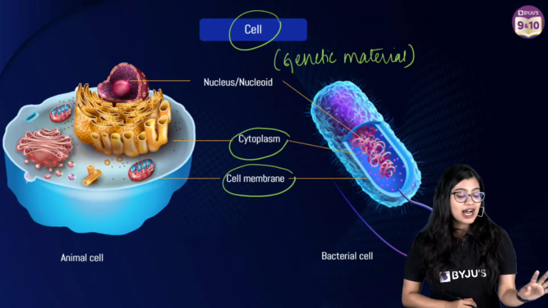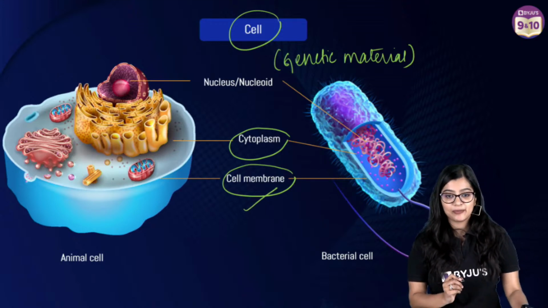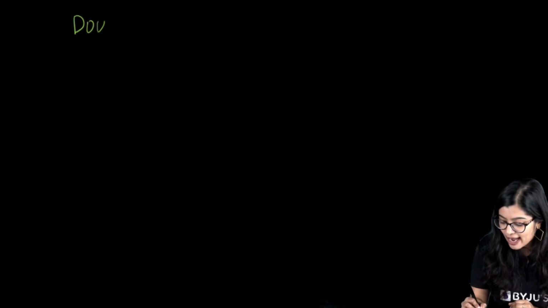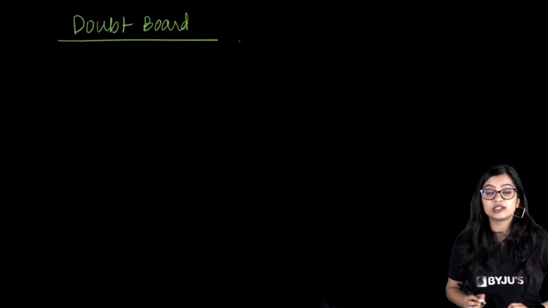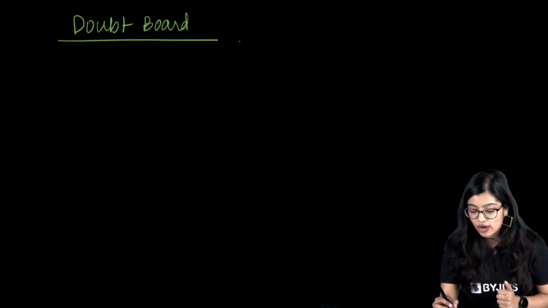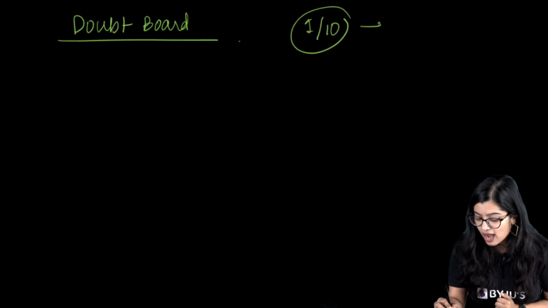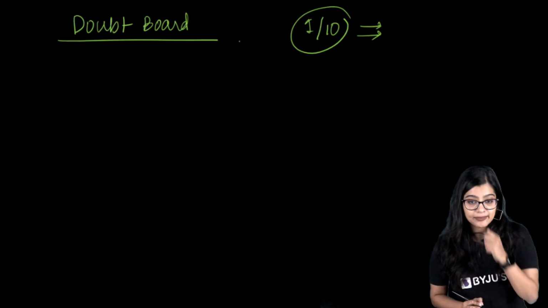Now, we will first move on to the cell membrane. But before I do the cell membrane, because it is again very exam relevant, I would like to stop and take a doubt board section. But so far, on a scale of 1 to 10, are we feeling confident?